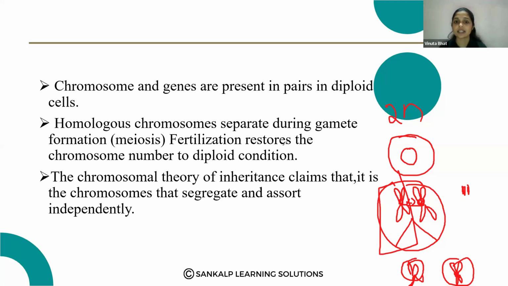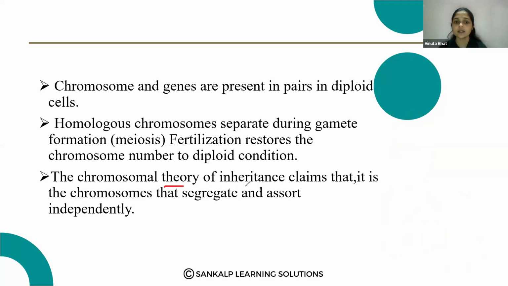Fertilization restores the chromosome number to the diploid condition. For example, a female gamete also contains one set of chromosomes, and the fusion takes place, and the chromosome number is regained during fertilization.